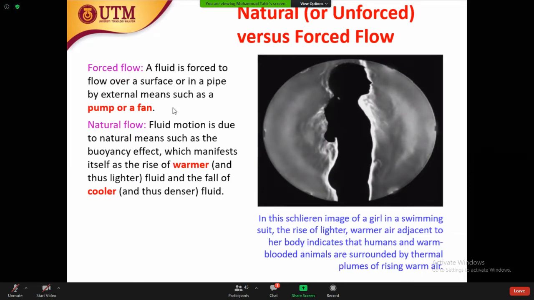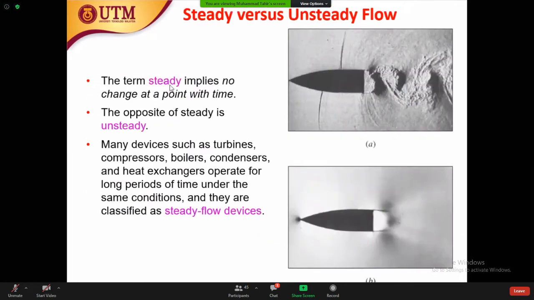Okay, we have another here. What is the difference between steady and unsteady? Steady and unsteady. So this steady and unsteady is dependent on what? It really depends on time.